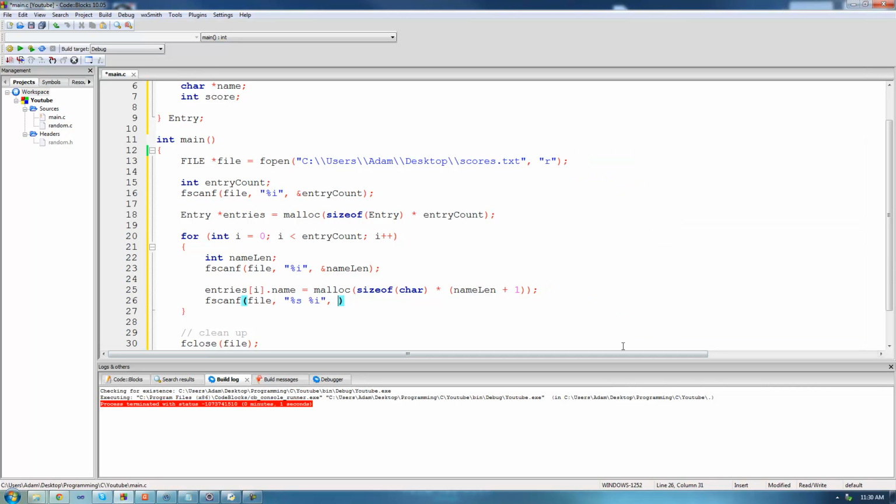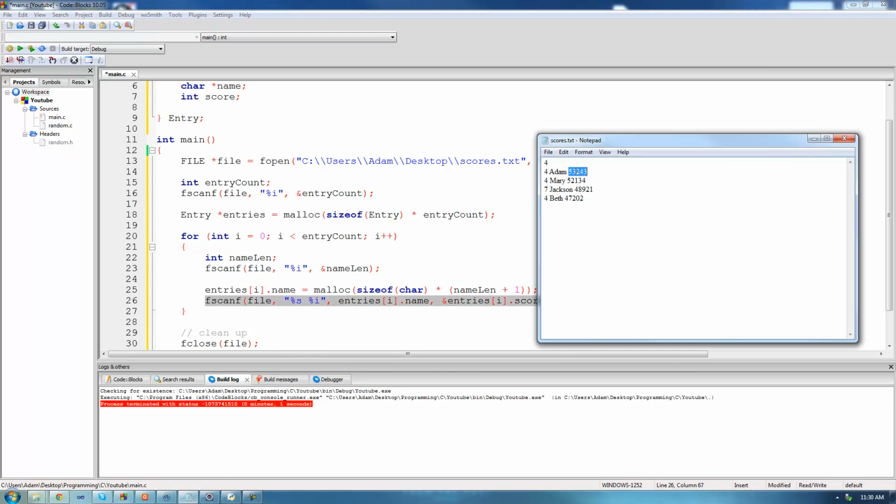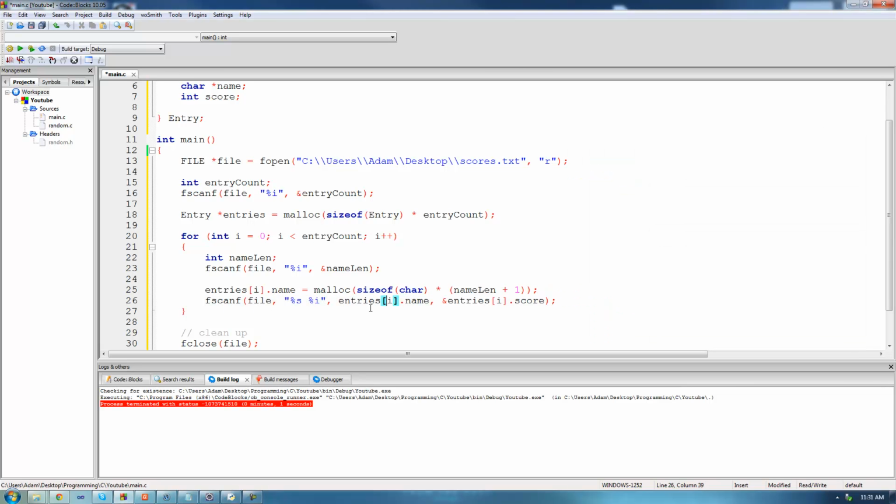And then we want to read the string into entries at the index of i dot name, and then we want to read the score into entries at the index of i dot score, and we actually need to provide the address of that. So after it hits this line of code right here, it's going to read both the person's name and the score into the entry struct at this index. Alright? So after we've read all this information, we're just going to go ahead and print it out onto the screen so we make sure that it worked properly.